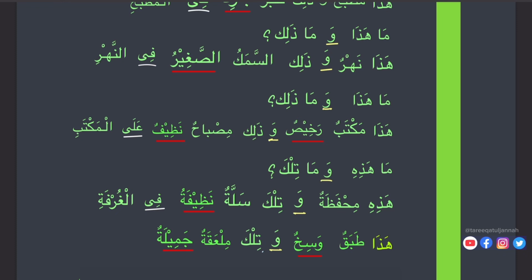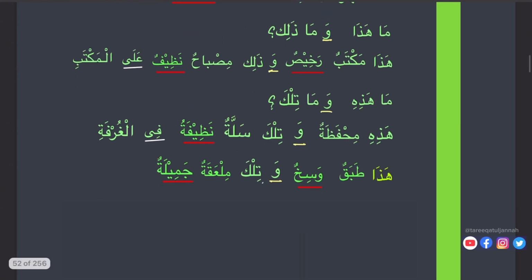Ma hazihi wa ma tilka. Now here we see that it's changing gender. Ma hazihi, feminine. Wa ma tilka, feminine. And what's that? For feminine, hazihi. Hazihi mihfazatun. It is a wallet. Wa tilka sallatun nazifatun.